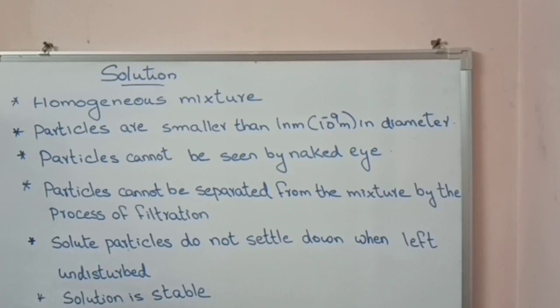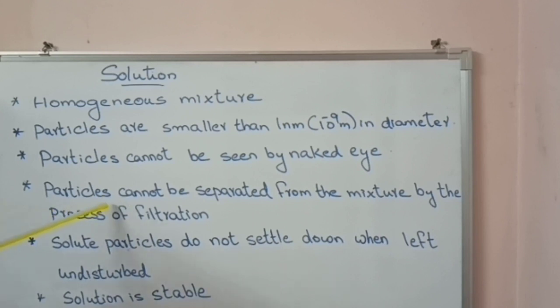So these particles cannot be seen by naked eye. For example, salt solution or sugar solution. There we cannot see the particles of salt or sugar in water because the particle size is too small.